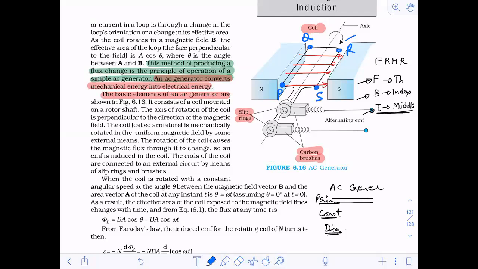Which end will rise above? You just tell me PQ or RS. Which end will rise above from this figure as per the rotation given in the book? Yes? Good. Ganesh, Gautam, Stanley, Yuvashri, all of you have got the correct answer. PQ. The PQ end will rise above, and the RS end will go down.